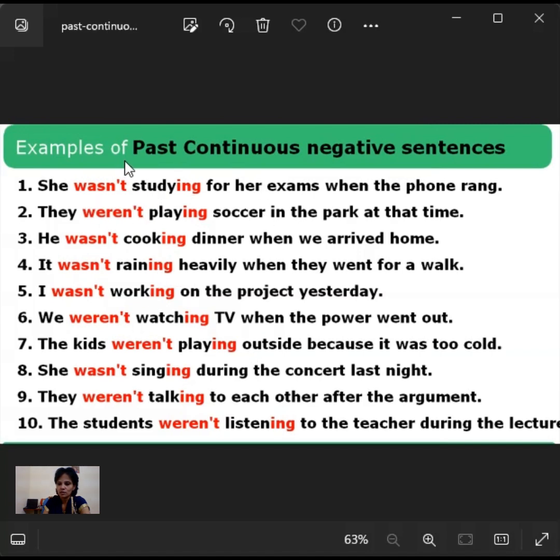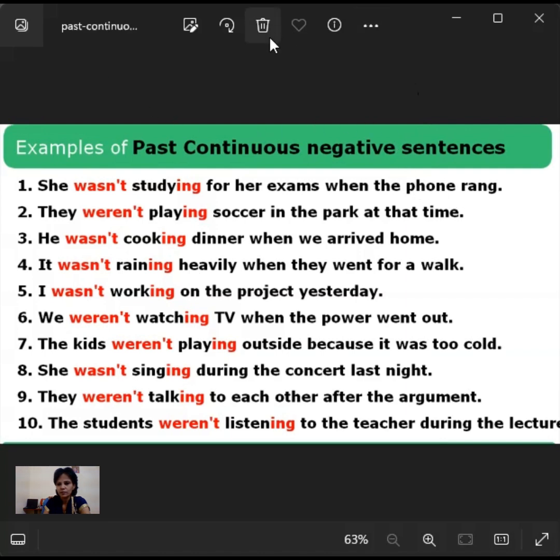So we have to concentrate here. When we add not, the whole action becomes negative. She was not studying, they were not playing, he was not cooking, it was not raining. These are all negative. I hope you understand these past continuous negative sentences.